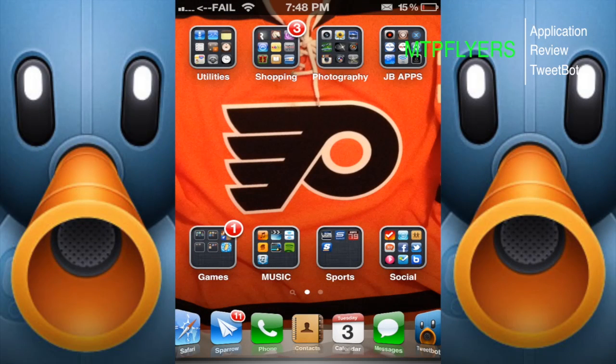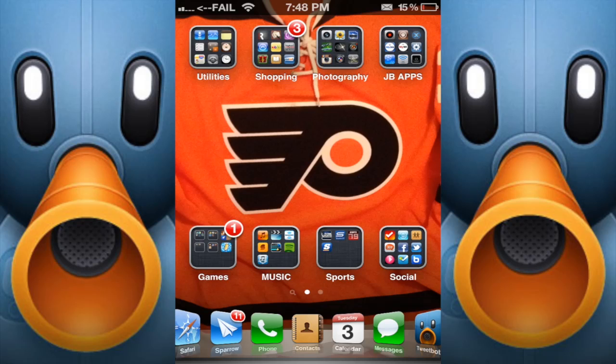Hey guys, this is MTP Flyers, and several people have asked me recently, what's your favorite Twitter app, and why? I've kind of given them, hey, I like TweetBot, and a couple of reasons, but I really wanted to focus on why I really enjoy TweetBot and why I use it, because I'm always on Twitter, and there are many things that I like to use on TweetBot that other apps just don't have, that make it much easier to use and much more enjoyable.